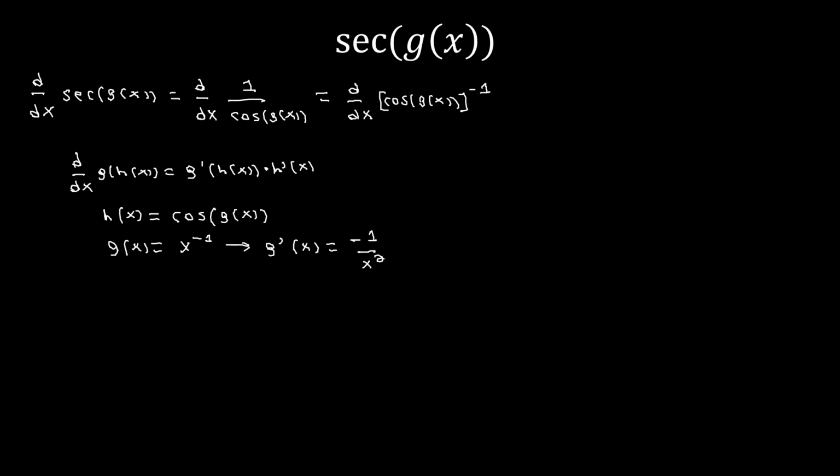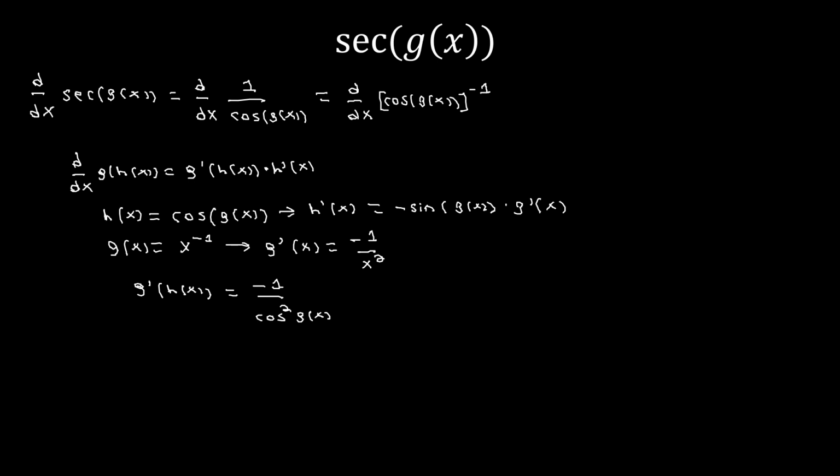Now, the derivative of h of x, or h prime of x, is what I gave at the beginning of this video, and that's just the rule for cosine. So h prime of x is going to be negative sine of g of x times g prime of x. So now that we have this, we just need to find g prime of h of x. So g prime of h of x, we're just going to plug in cosine into g prime of x, and this will give us negative 1 divided by cos squared of g of x.